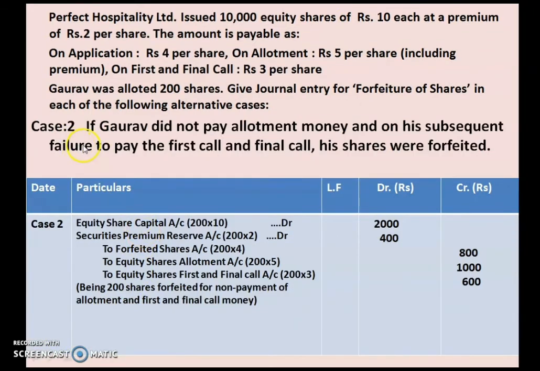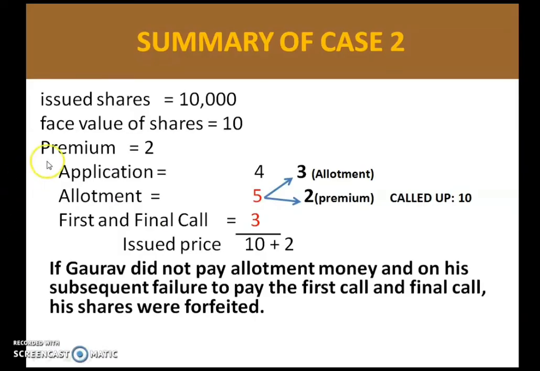Let us discuss case 2. As I told you, it is the same problem but the case is different. That is, in this case too, if Gaurav did not pay allotment money and on his subsequent failure to pay the first and final call, his shares were forfeited. So here, Gaurav is not paying the allotment money as well as the first and final call. So let us summarize this first. Here, in this particular problem, it is said that from Gaurav we are not receiving the allotment money and the first and final call is also not received.